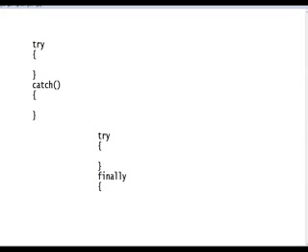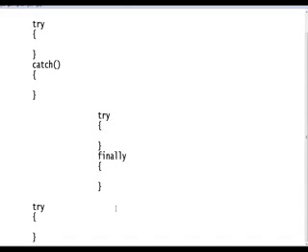Okay, which one is valid? Try-catch is valid. This block is valid, guys. And the next one, try-finally, is also valid. See this, try-finally also valid. Next one, only with the try. Is it valid? Only with the try, it is an error. This block is an error. These are the notes. Error it is.